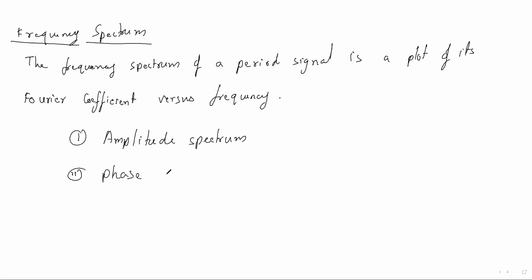One thing you should know, just take a note: the trigonometric Fourier series, if you plot in the frequency spectrum, will give a one-sided plot only.